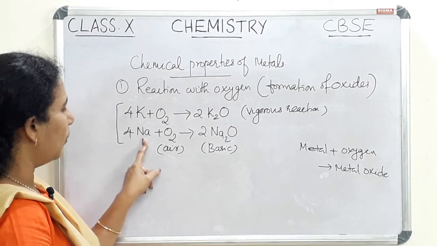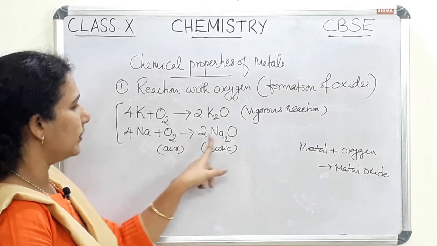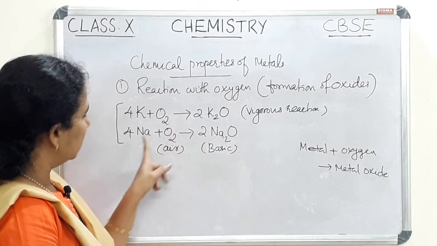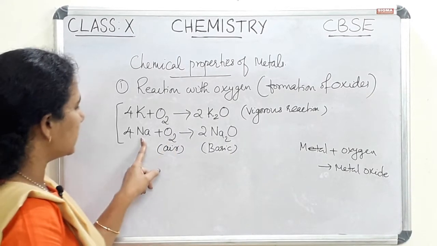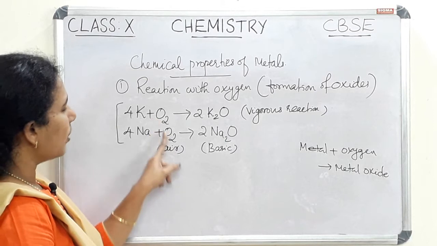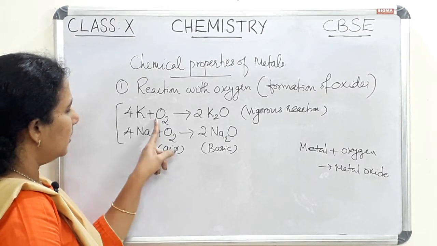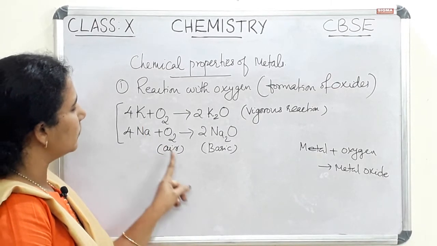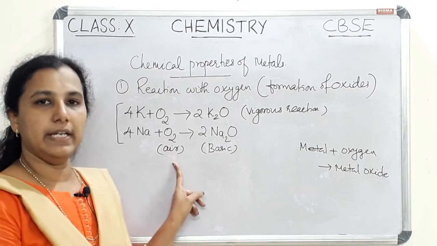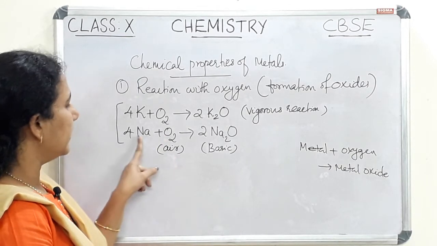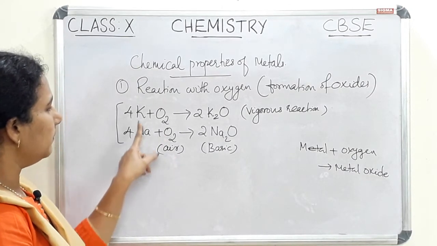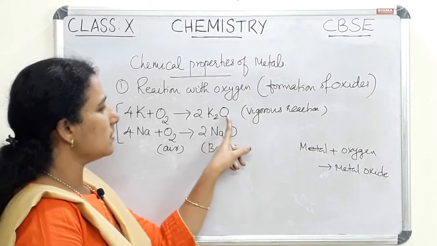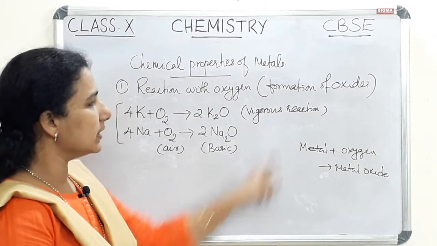In the case of sodium, sodium reacts with oxygen, produces sodium oxide. Sodium oxide is Na2O. These are balanced equations. So in these cases, the oxygen is from air. That means potassium and sodium react with oxygen in the air. So oxygen in the air is needed for the reaction between potassium and oxygen and sodium and oxygen. It produces the corresponding oxides. This is actually a vigorous reaction.